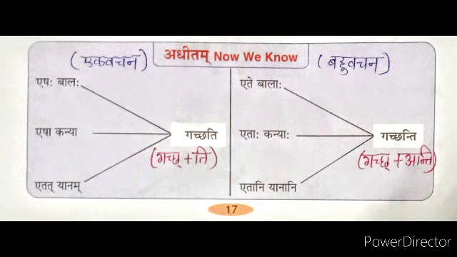For example, we take here the basic root gam, gaccha, which in singular form we write gachati. So here the ti suffix is added. And in plural form we write gachanti. So here the anti suffix is added to the basic root.